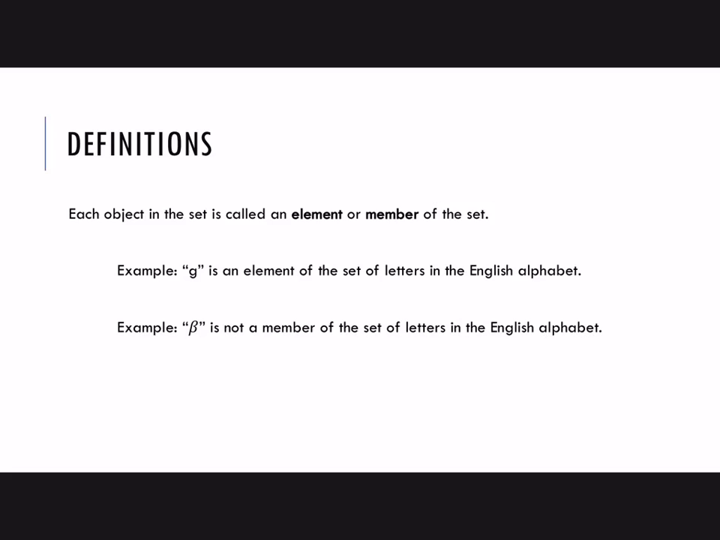An object in the set is called either an element or a member of the set. So G is an element of the set of letters in the English alphabet, but the Greek letter beta is not a member of the set of letters in the English alphabet. Okay, so element, member, words for things in the set.